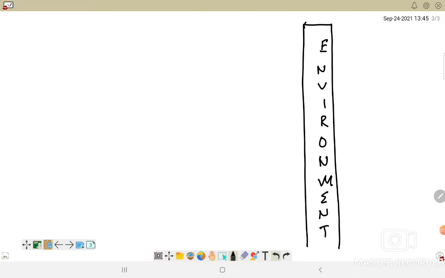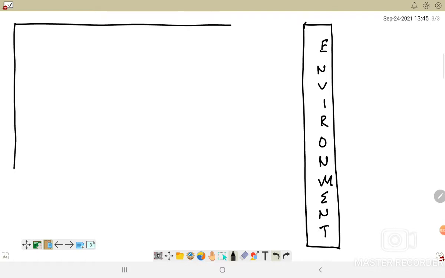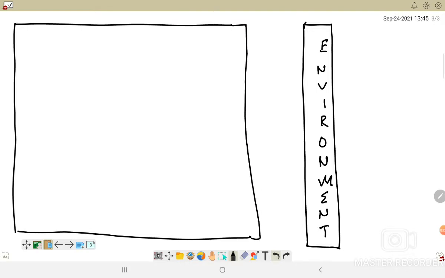This is the environment from where the agent will take the necessary perceptions, and this is the agent block, the learning agent block, which will be working with the different types of components. The sensors and actuators are always a part of the agent. Through sensors, it will sense the environment, and through actuators, it will act on the environment.